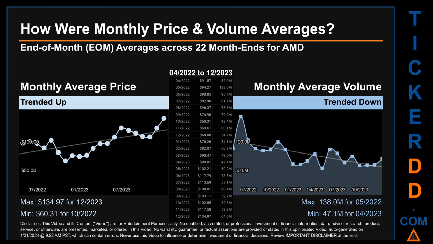The maximum end-of-month average price was $134.97 for 12/2023, while the minimum was $60.31 for 10/2022. Looking at volume, 05/2022 and 04/2023 respectively saw the highest and lowest monthly average volume at 138 million and 47.1 million.